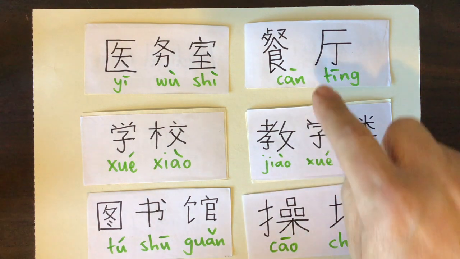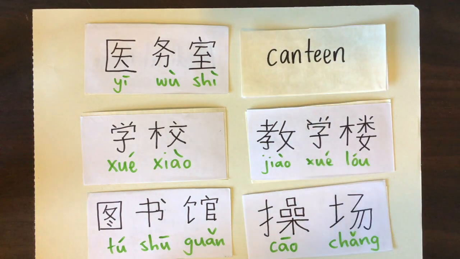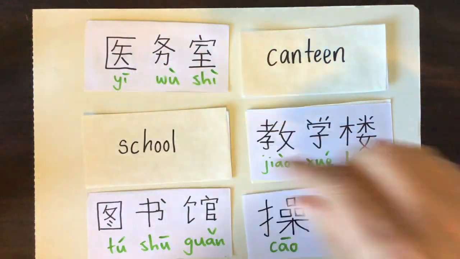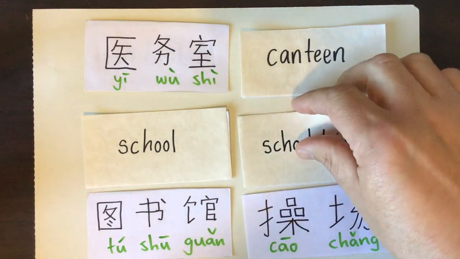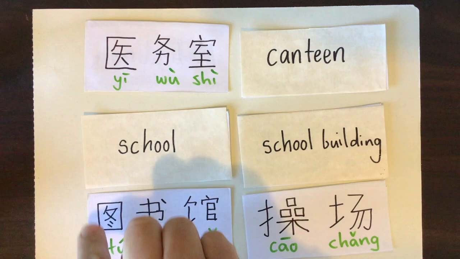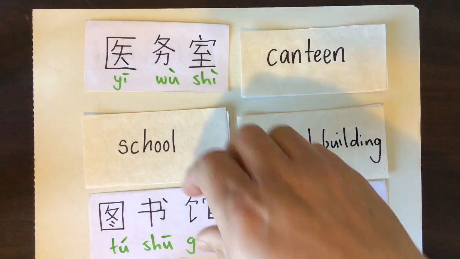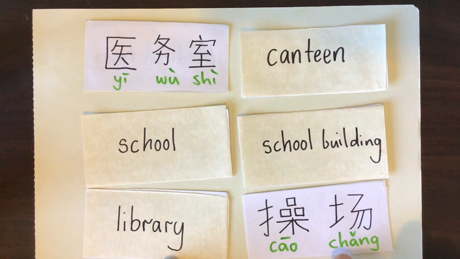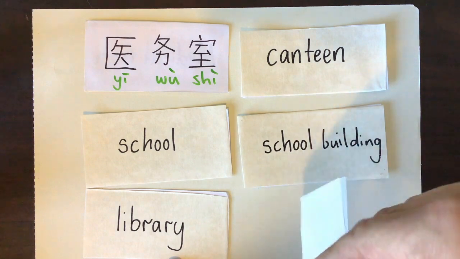Let's see. Well, you might remember the first one because it sounds a lot like canteen, which it is. Xue xiao, school. It says xue xiao jiao xue lou, school building. Tu shu guan. Always remember that shu means books and tu looks a bit like a map because it's in a square there, or in a box shape. Tu shu guan, it's a library. Jiao chang, it's a sports field. Think of many people playing a sports game there.